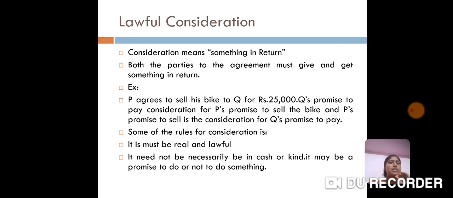Here a simple example: P agrees to sell his bike to Q for 25,000. So Q's promise to pay is the consideration for P's promise to sell the bike, and P's promise to sell is the consideration for Q's promise to pay. So both parties, the first party, that is P, is going to give his bike, and Q is going to give the amount of 25,000. It forms the consideration.